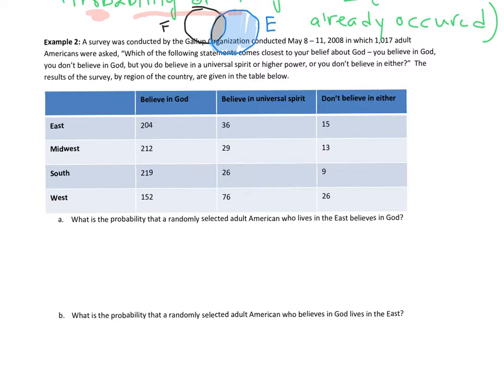That tells us we're going to write believes in God first, because it's the probability that someone believes in God. And the next event we write out is the new sample space, which is an American who lives in the East.